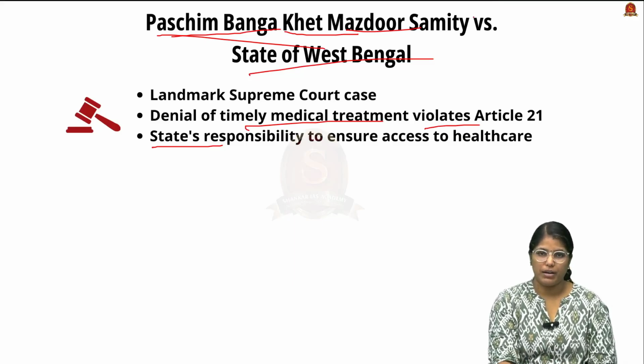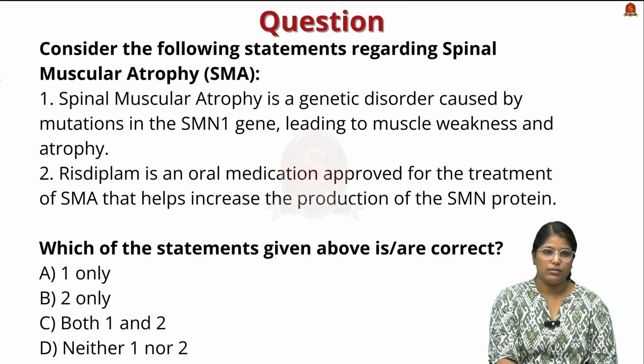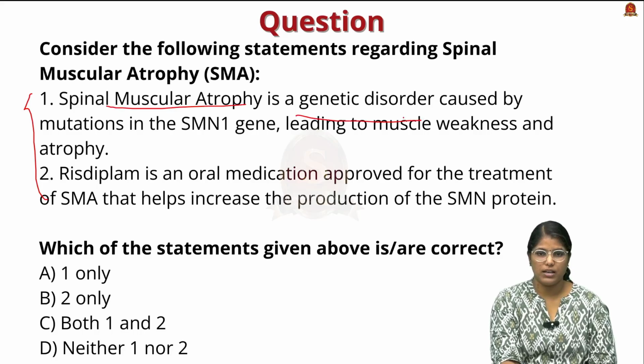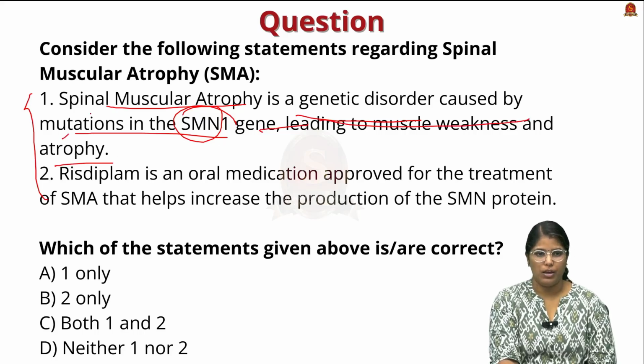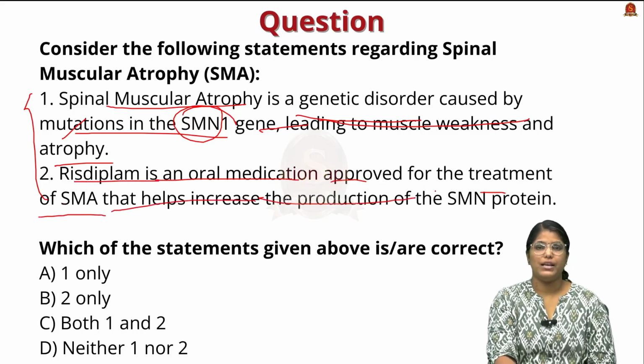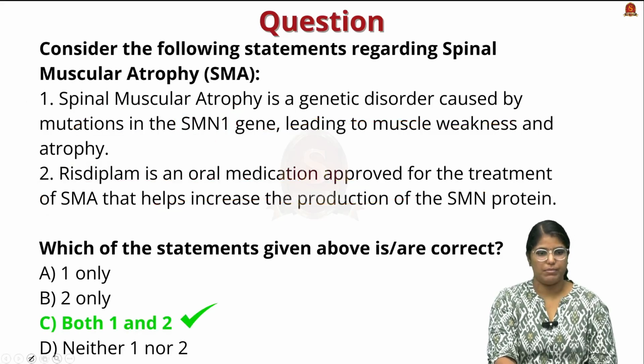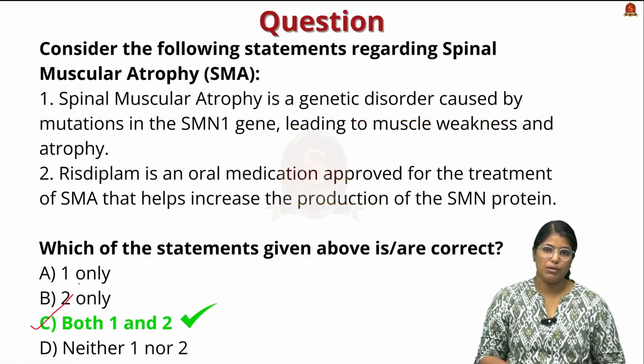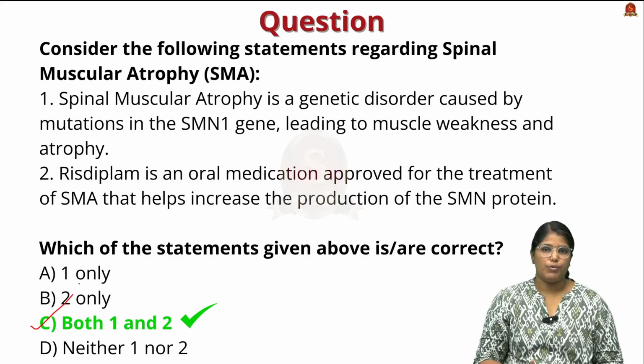Now I have a preliminary question for you. Here there are two statements. The first statement says spinal muscular atrophy is a genetic disorder caused by mutation in the SMN1 gene leading to muscle weakness and atrophy. The second statement says Risdiplam is an oral medication approved for the treatment of SMA that helps increase the production of SMN protein. Here both statements are correct, so the correct answer is option C, both 1 and 2. With these learned points, let us move on to the next news article discussion.